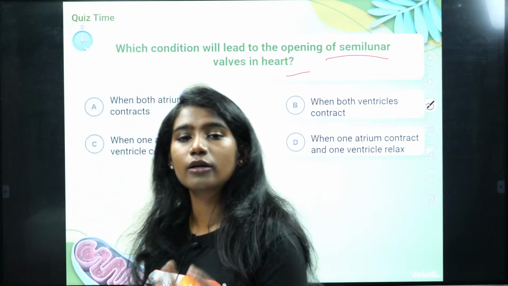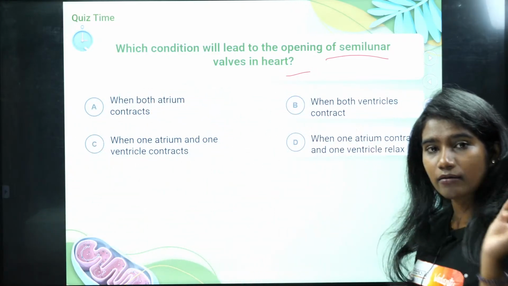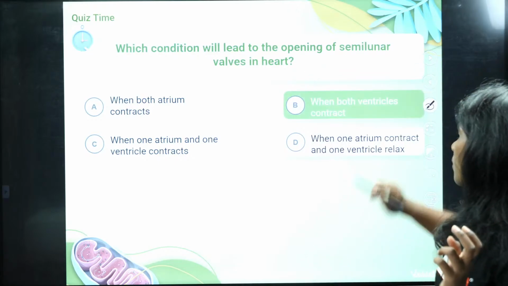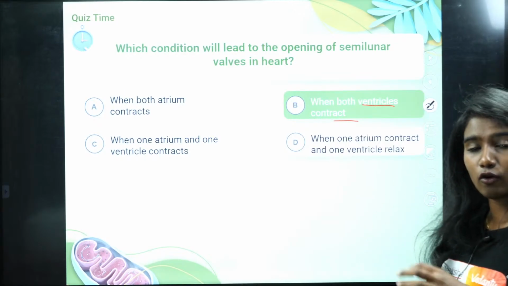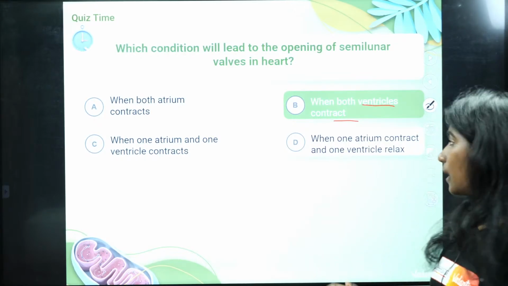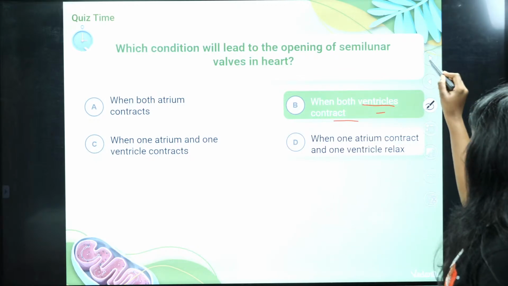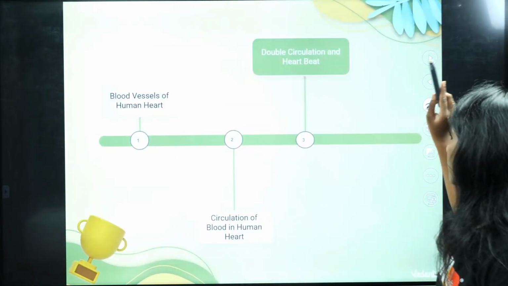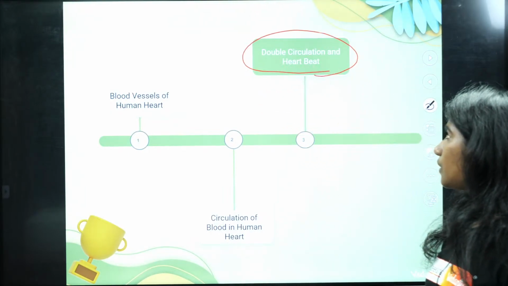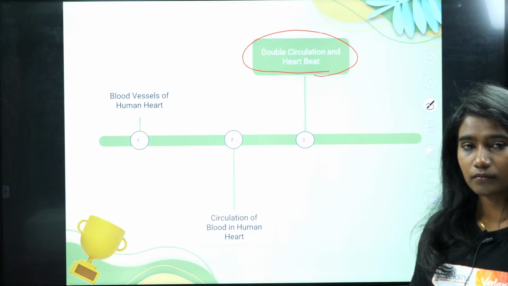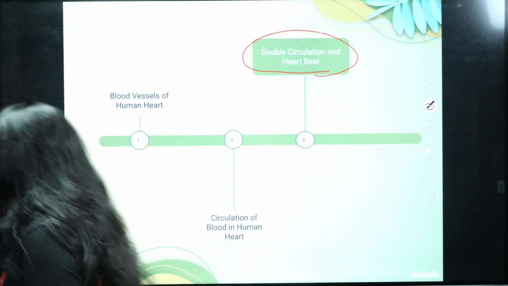When does the semilunar valve open? It is present between the ventricle and the blood vessel, right? So when both the ventricles contract, then the semilunar valve opens. Okay, see here, both the ventricles have to contract. Fine. Okay. Yeah, so now let's study the double circulation and heartbeat.